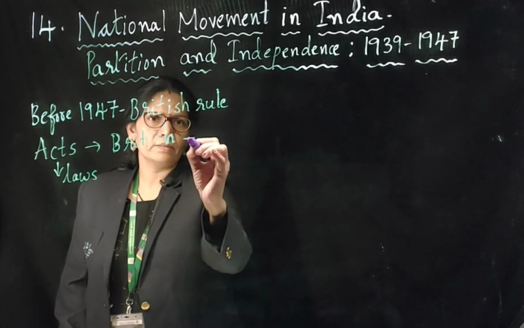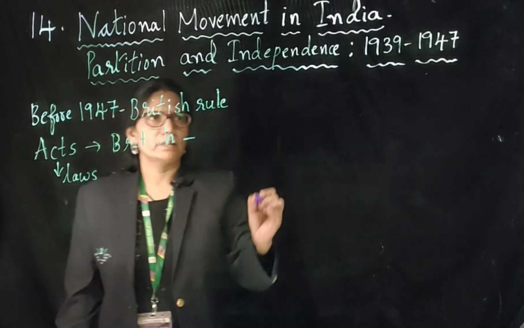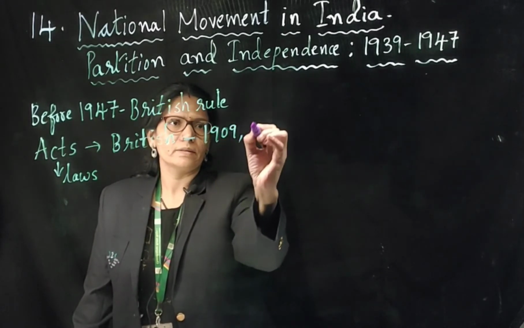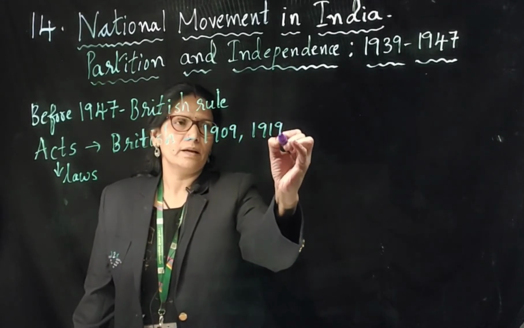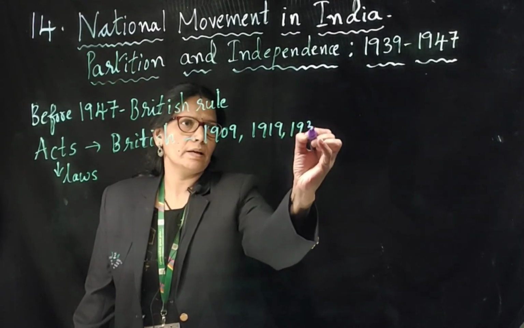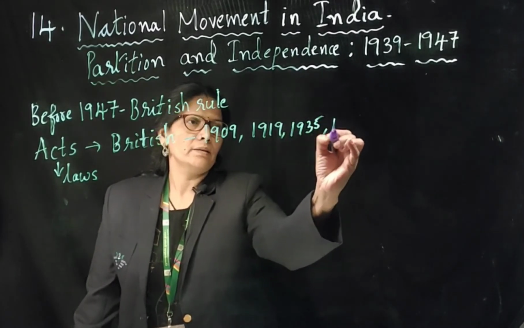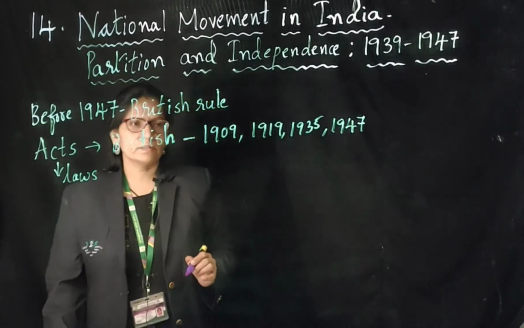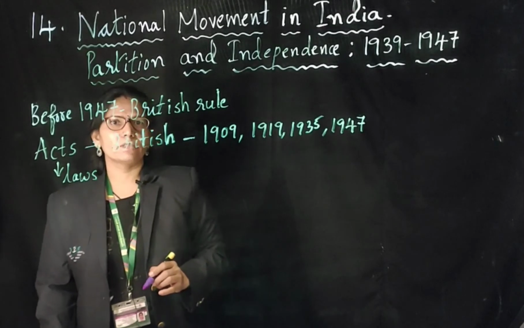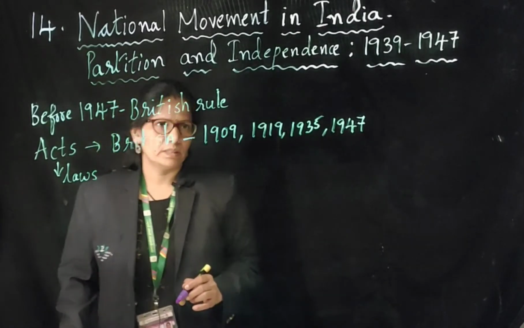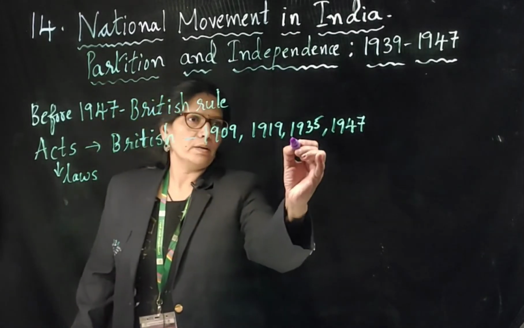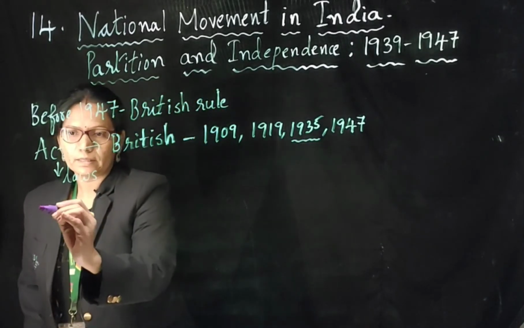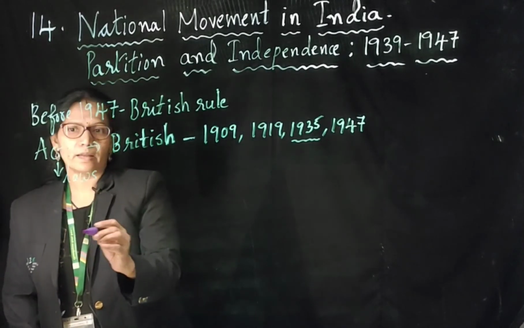The acts made by the Britishers were like the 1909 Act, 1919 Act, 1935 Act, 1947 Act. These were some of the important acts made by the British. Today we are going to talk about one of the important acts, that is the 1935 Act.